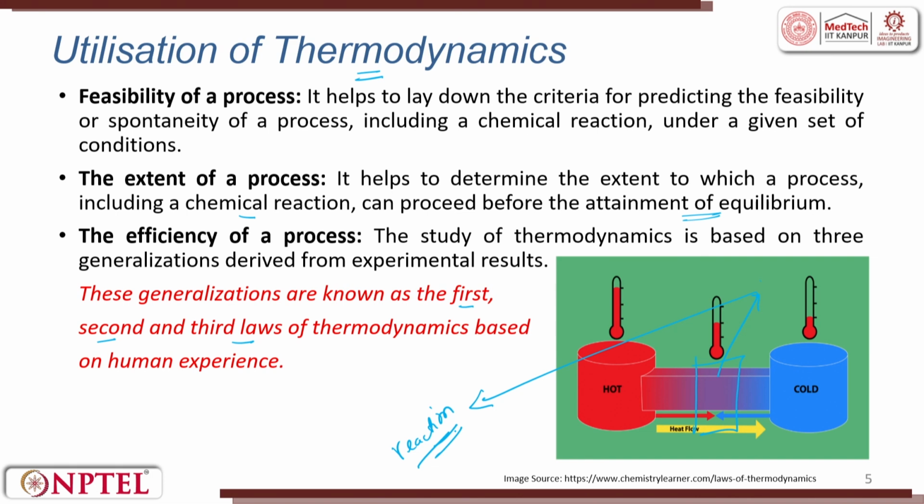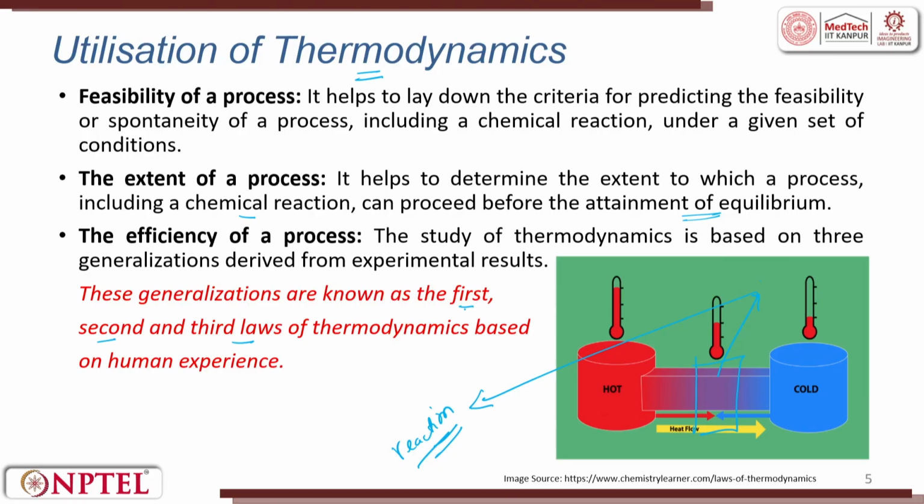This can be understood if you understand thermodynamics. So, the utilization of thermodynamics is plenty. It can be used in the process industry, product industry, automobile, and if you look at the defense sector, everywhere these laws will be used. So, feasibility of a process, extent of the process and efficiency of the process can all be understood when we